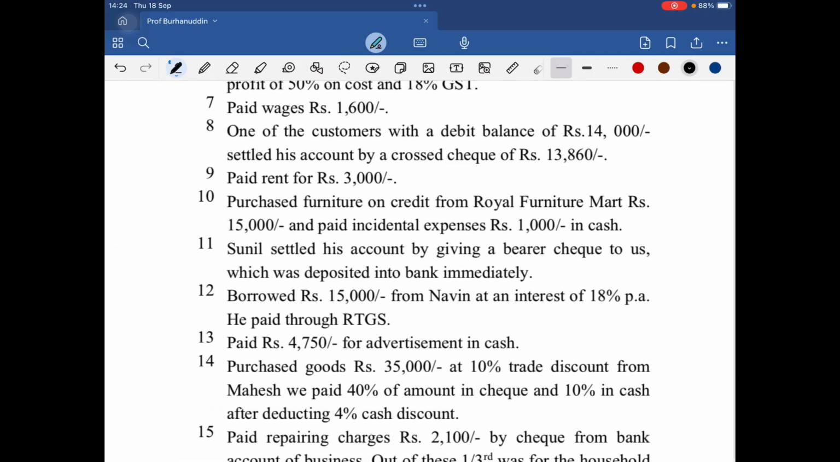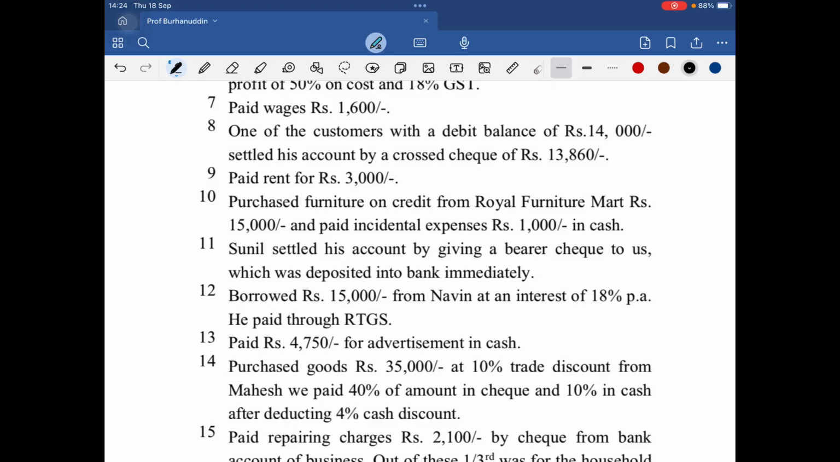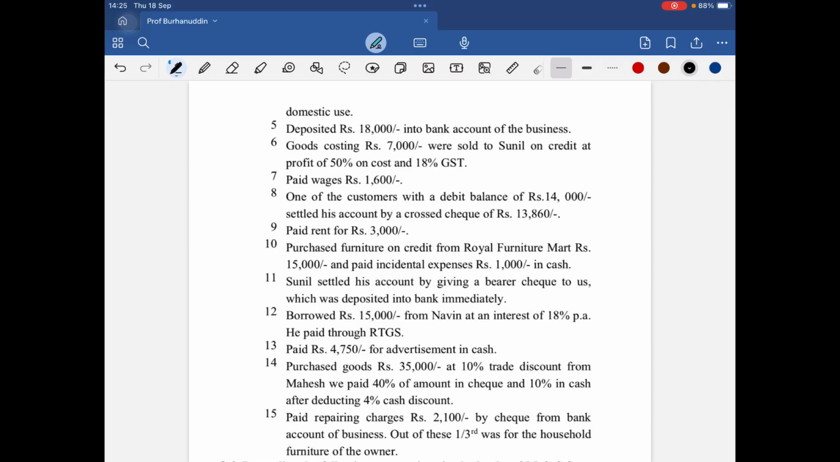Purchase furniture on credit from Royal Furniture Mart 15,000, and we also paid incidental charges 1,000 in cash. Means that is the expense that we need to make to get that asset, so it will be added to the cost. So the asset is not of 15,000, but it is of 16,000. So furniture account debit to Royal Furniture.